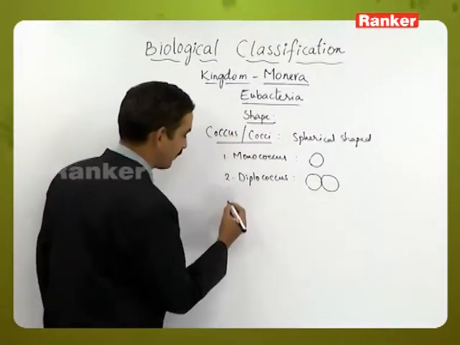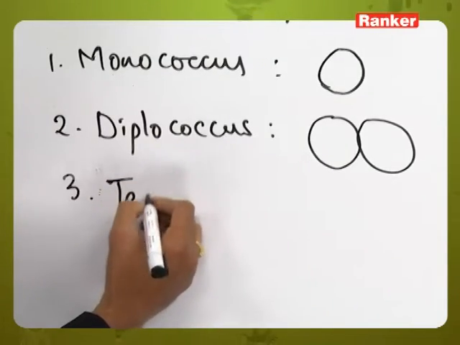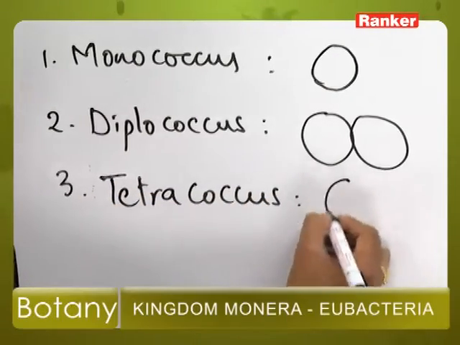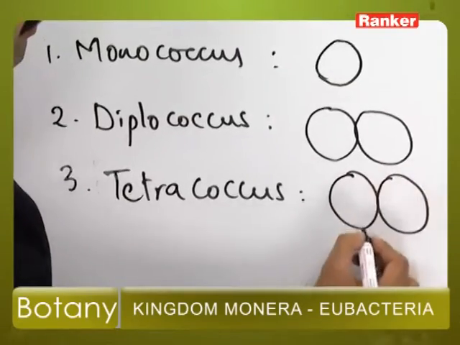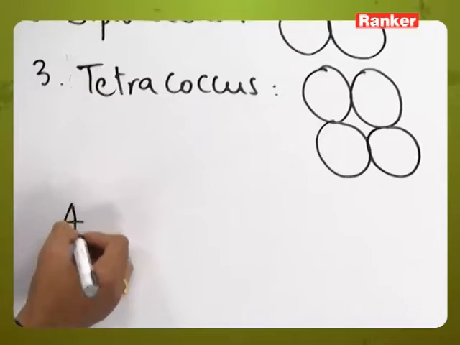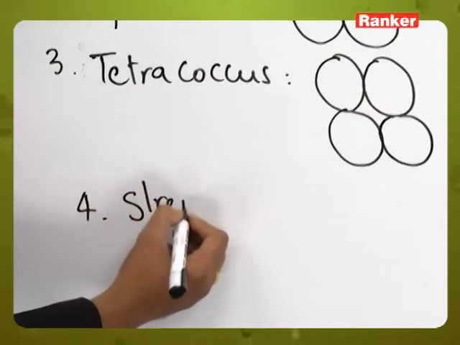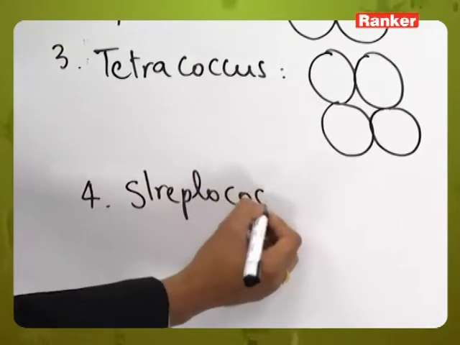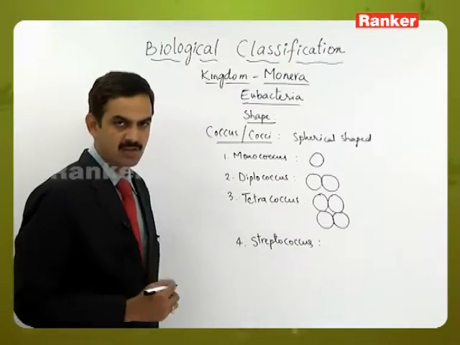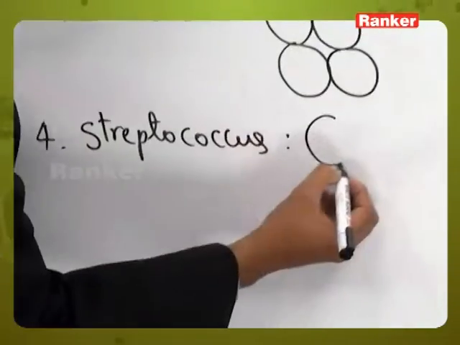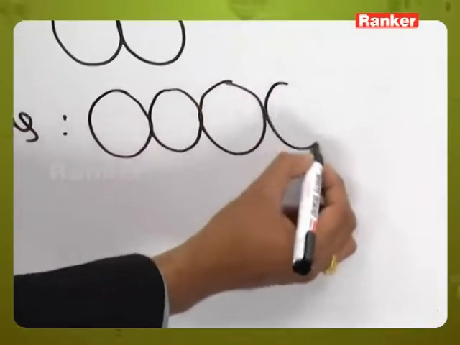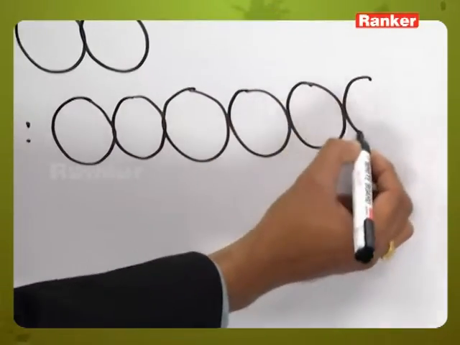Third one is tetracoccus, that is four spherical shaped structures are present. Fourth one is streptococcus. Strepto means many spherical shaped structures are present, but they are in the form of a chain, like this.